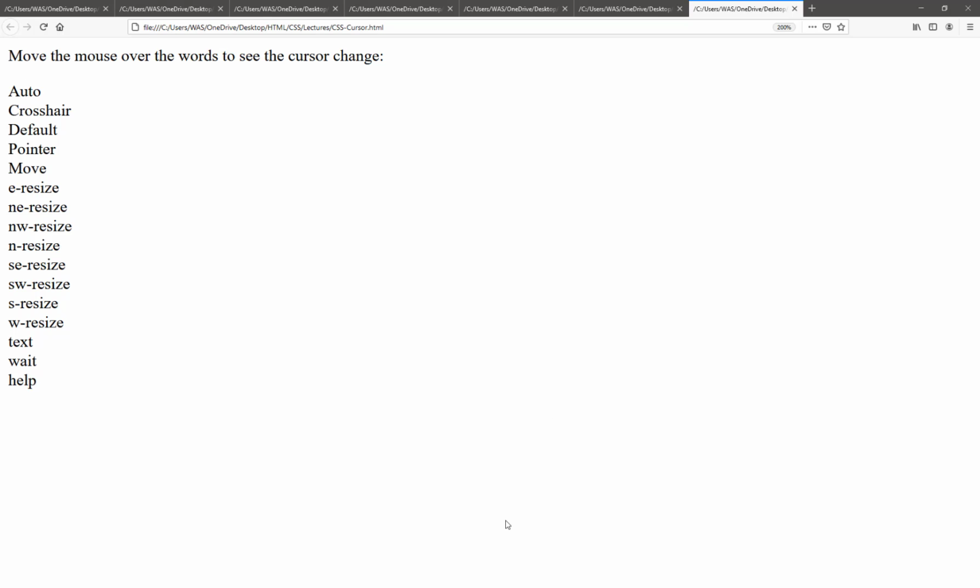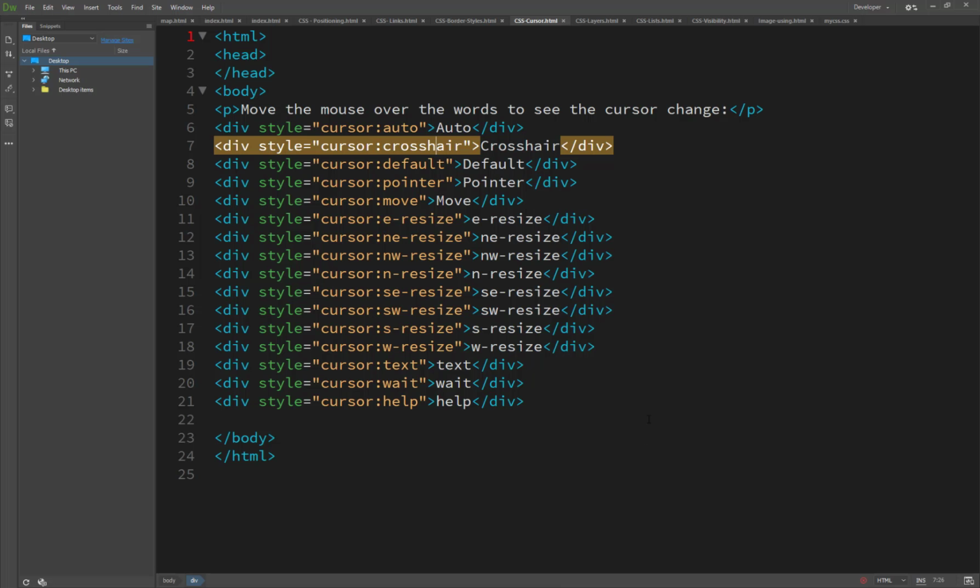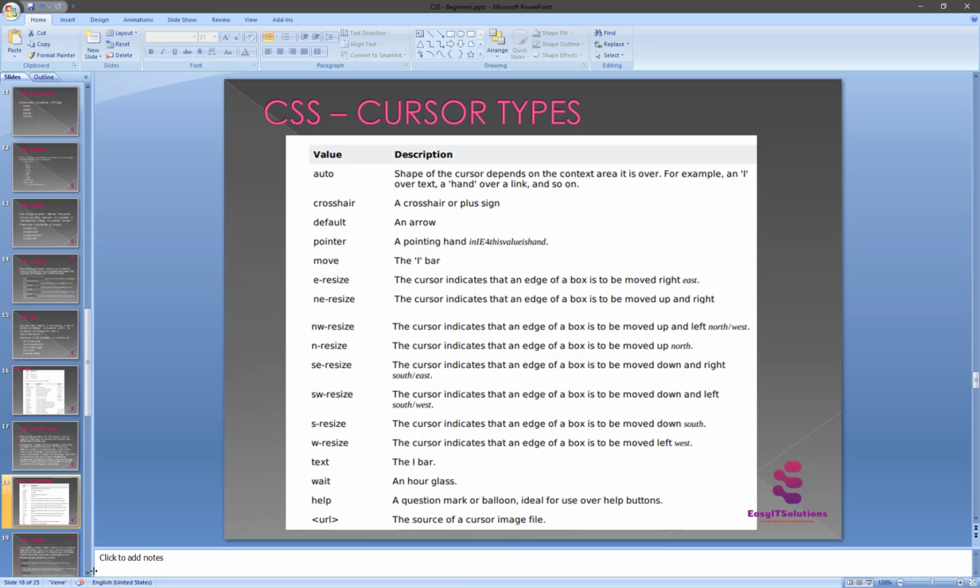So cursors are what we use inside our CSS to show our customers or end users. You should try these values yourself to add helpful information for users, and use them in places that are appropriate. For example, using crosshair when someone hovers over a link would confuse a visitor. So crosshair is not used for links basically. The pointer is used for links. So here is the important thing. We have seen what the cursor is and how it works in our CSS.